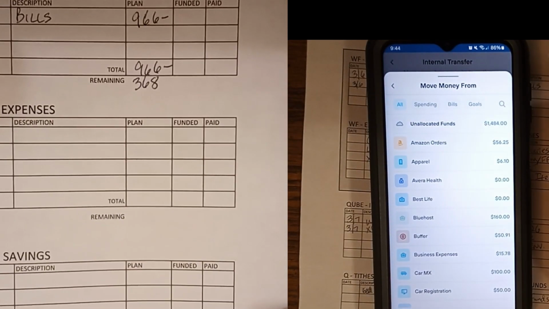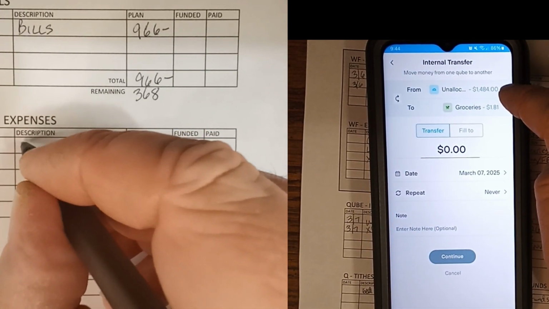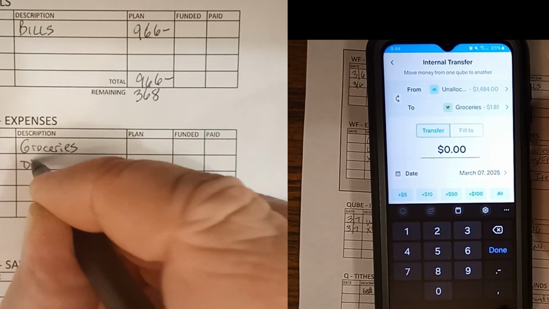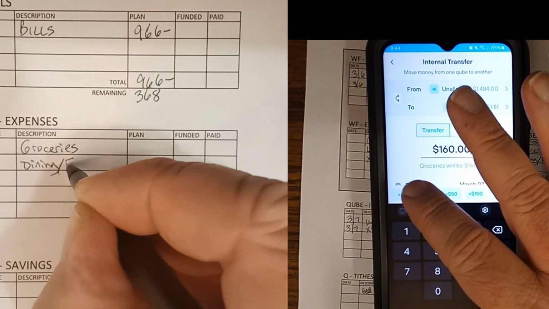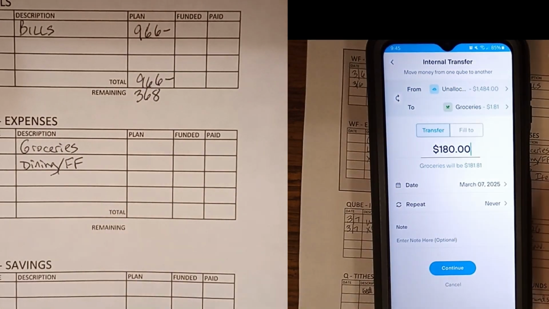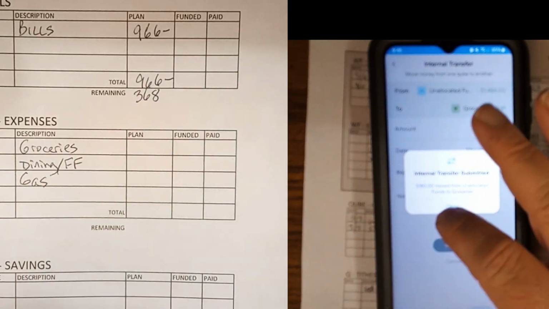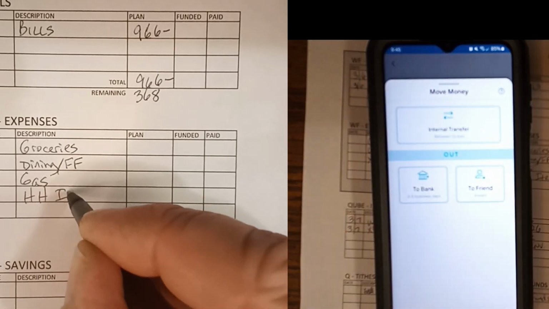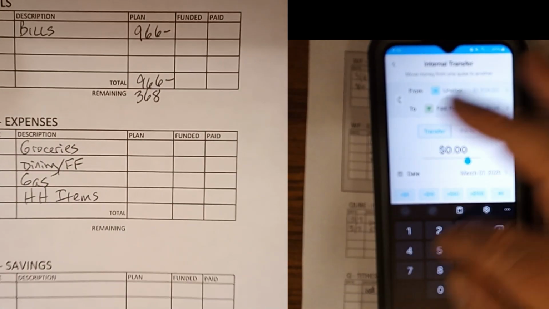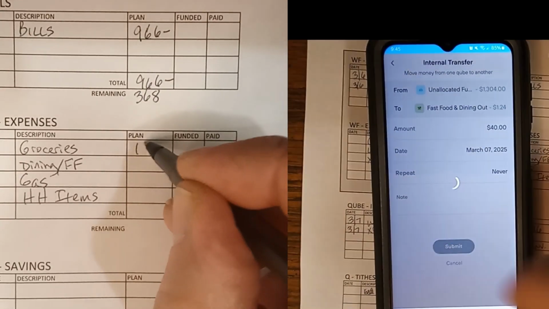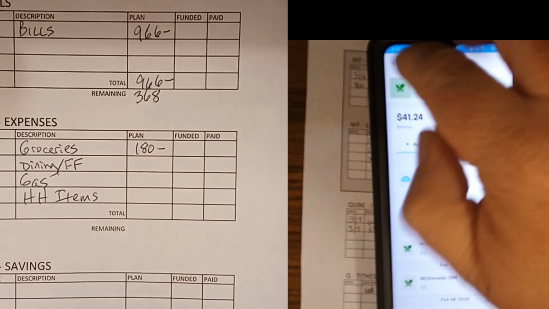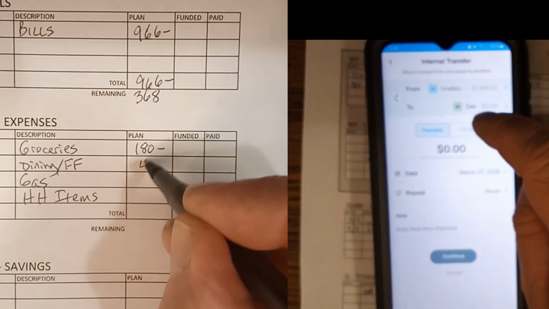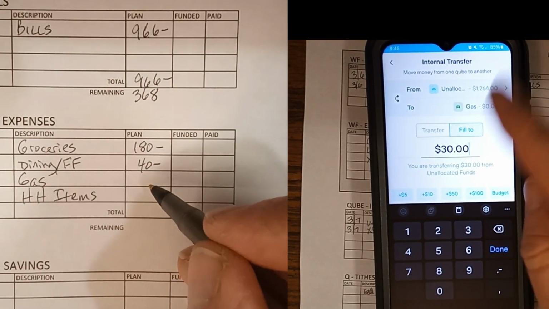Then my expenses that I normally use out of this account are my groceries, dining out and fast food, which is lumped into one category for me. I used to have it as two, but it makes more sense just to do it as one, at least for now. Gas and household items. So groceries, I'm going to set aside $180. So $90 per week basically is what I'm planning to spend.